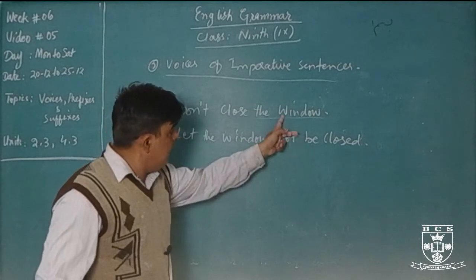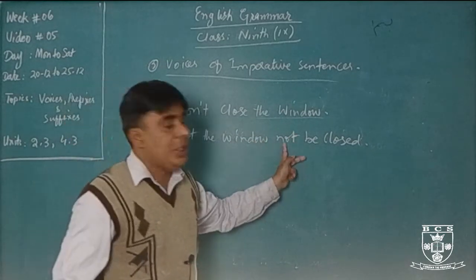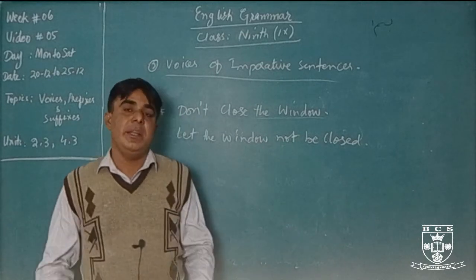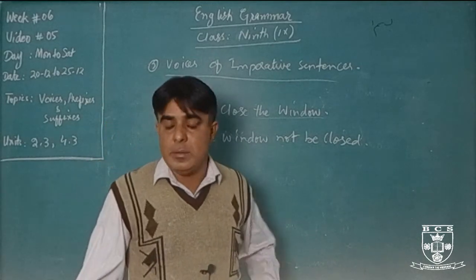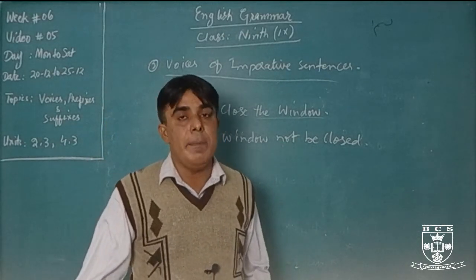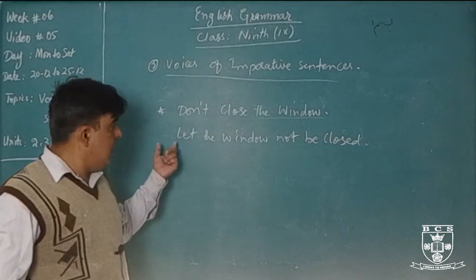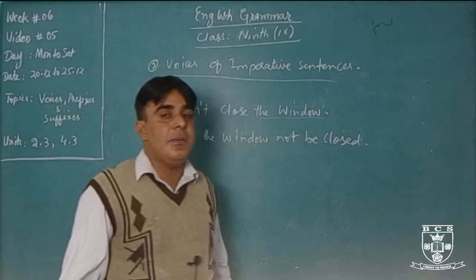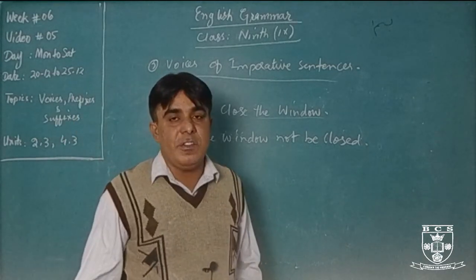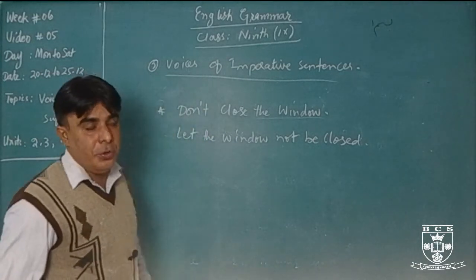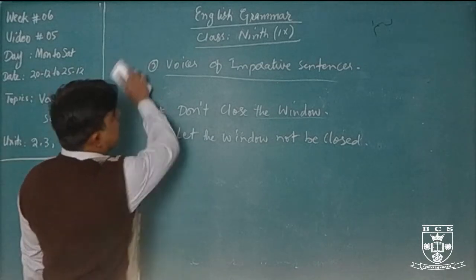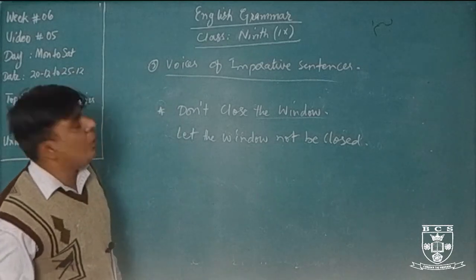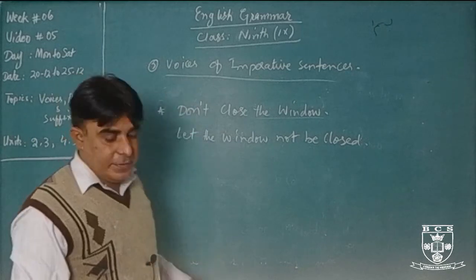Between be and the object we will use not, and the main verb will be in third form. So the voice of imperative sentences is very simple. You can understand, you can guess, you can now make sentences of active voice and passive voice of imperative sentences on your own. Okay. So that is the rule of the voices of imperative sentences.